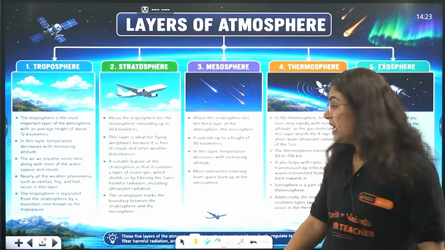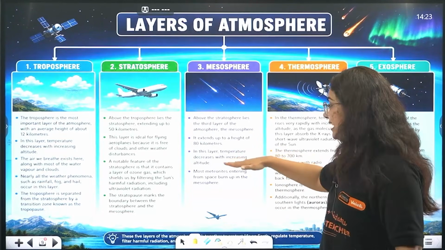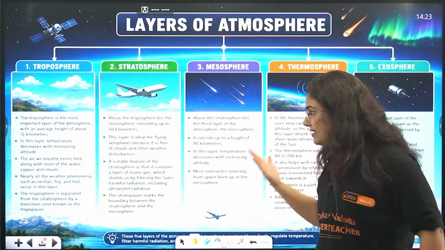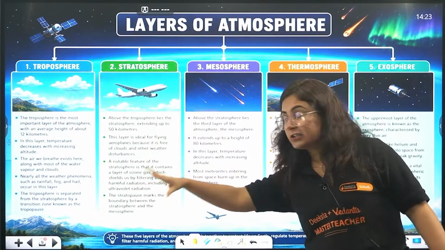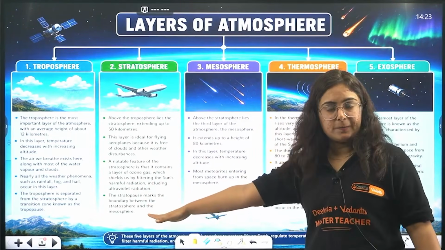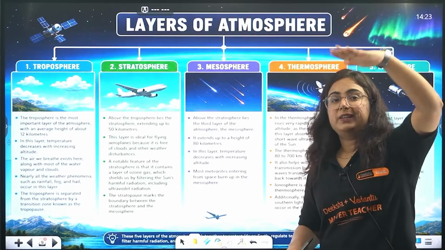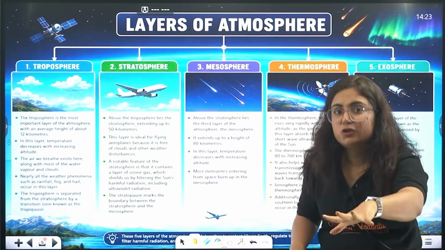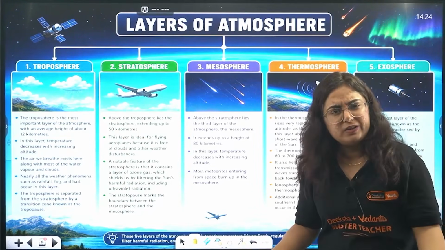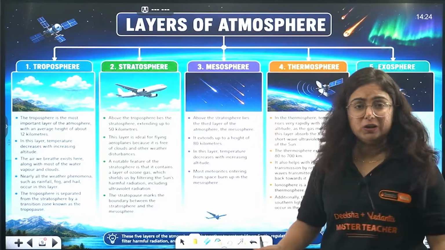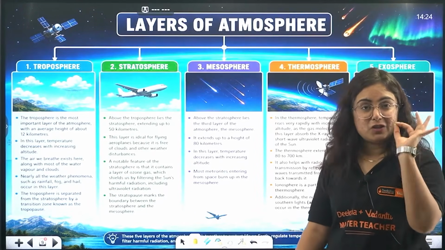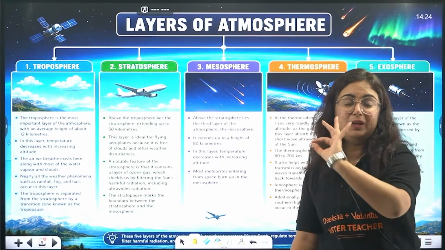You know that as you go, the temperature decreases with the increasing altitude. The same happens in the stratosphere also. When we go above with the altitude, the temperature drops. The temperature drops with the height. You know that one striking feature of this mesosphere is those meteoroids.